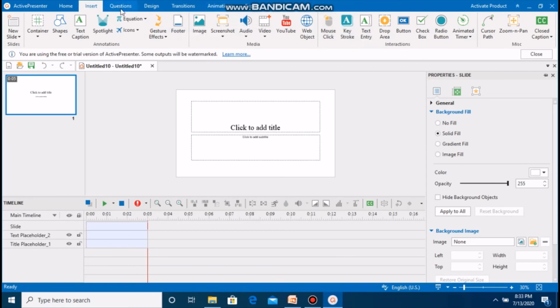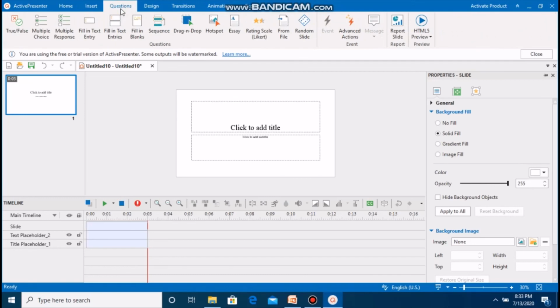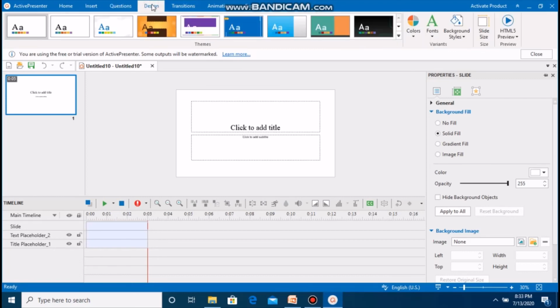This Insert menu allows you to insert various components like shape, text, web browsing, mouse events, etc. This next Question menu allows you to create 11 different types of questions. How all these menus work, how you can use them, and when you can use them, we will see in part 2. This time we just check the integrated environment of ActivePresenter, so we are just overlooking these tabs.